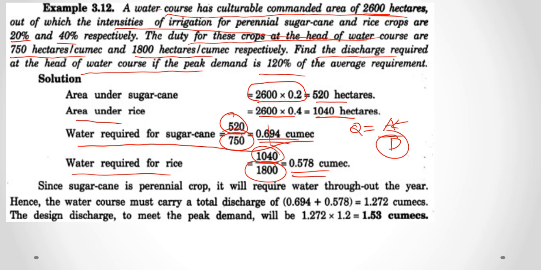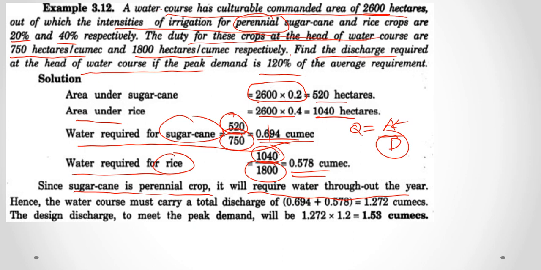Now here sugarcane is a perennial crop. That means in this question you have to see this word, it is given as perennial crop, so it will require water throughout the year. Hence throughout the year you need water for sugarcane, and for a season you need water for rice. Therefore while we are cultivating rice, there is already sugarcane growing at the same plot.